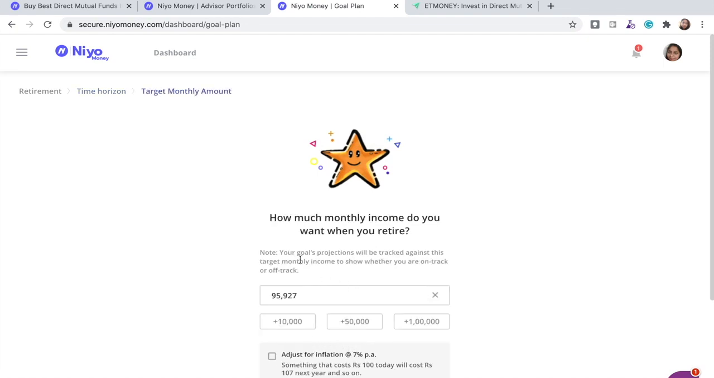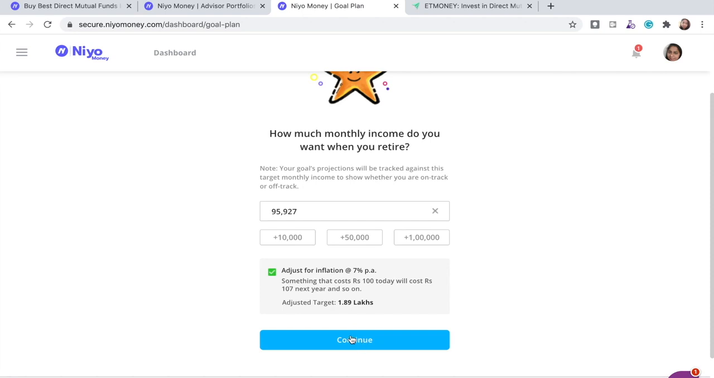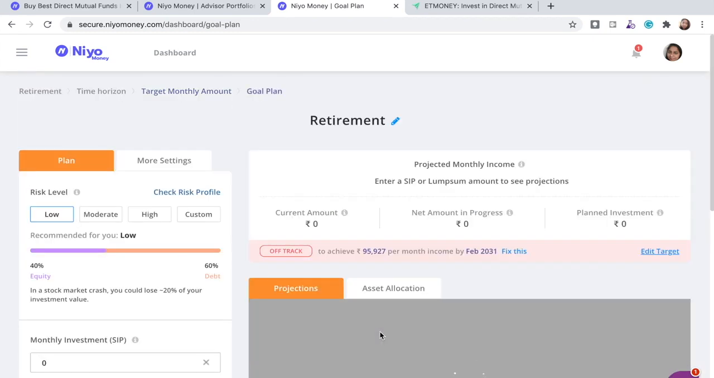And it asks some more questions, like how much monthly income do you want when you retire? Let's assume I keep these numbers there. I want 95K per month. And do you expect this to be adjusted based on inflation? If yes, then you can click on this. So it shows that today's 95,000 value, after inflation adjustment, will be 1.89 lakhs in future. But if you don't want to do that, you can just remove this checkbox and say continue.